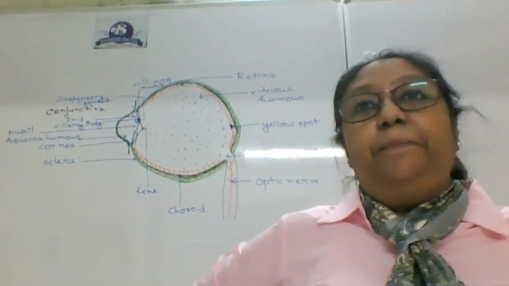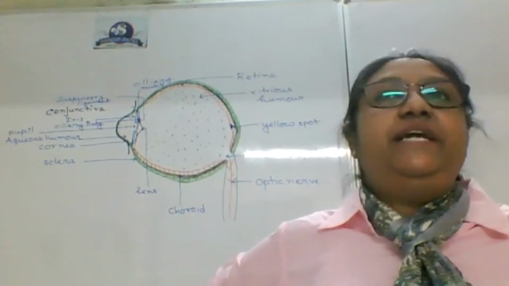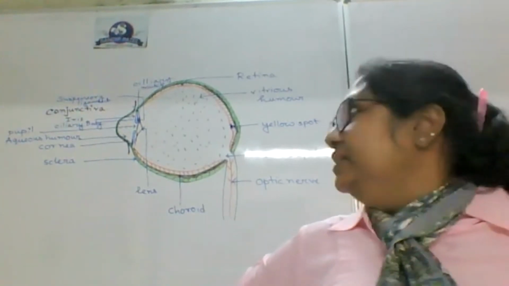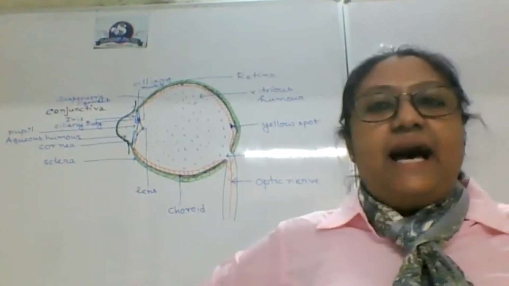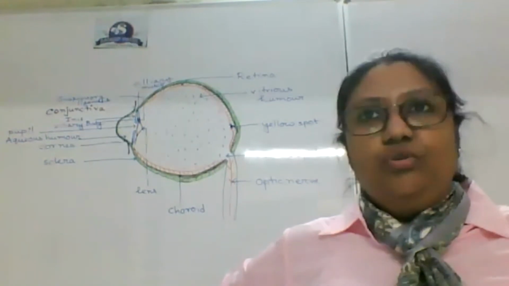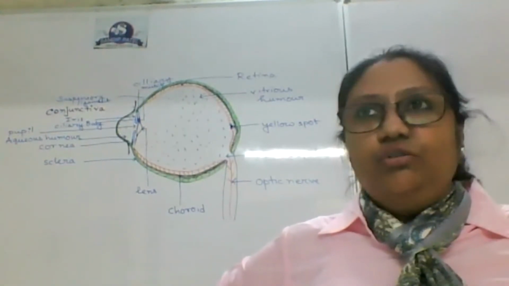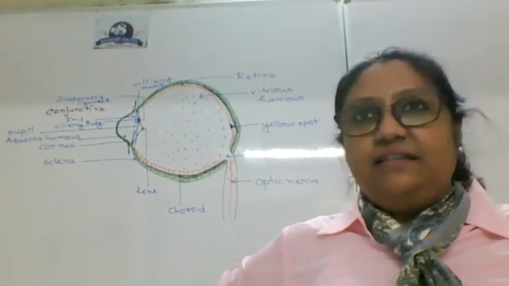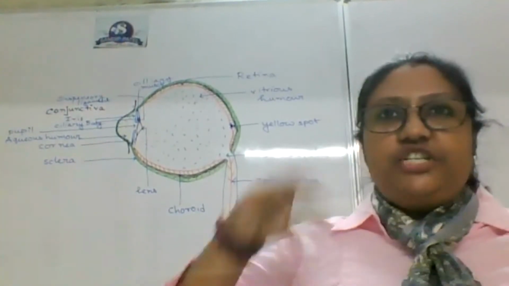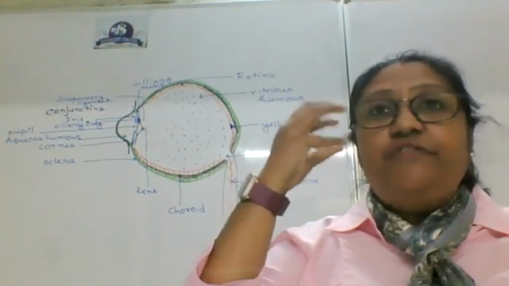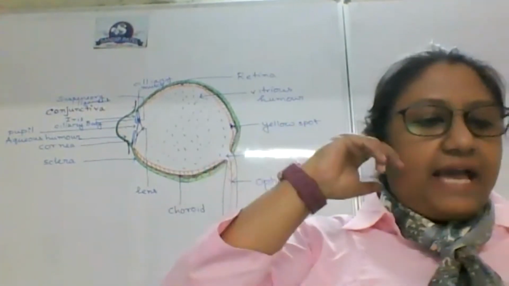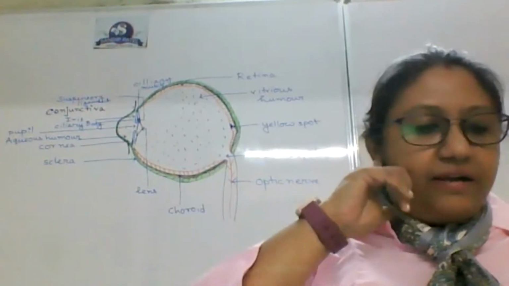Actually, the shape of the eyeball is maintained by aqueous and vitreous. Because as you can see in the diagram, other than these 3 layers, the eyeball is hollow. And it needs to be hollow. No cell can stay there. Why? Because light has to pass through, isn't it? So the shape and pressure of the eyeball is maintained by these 2 liquids.